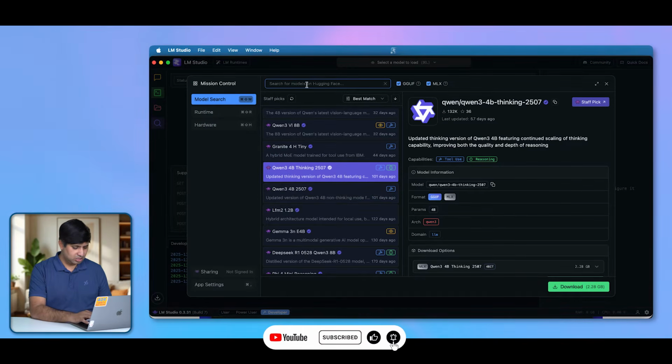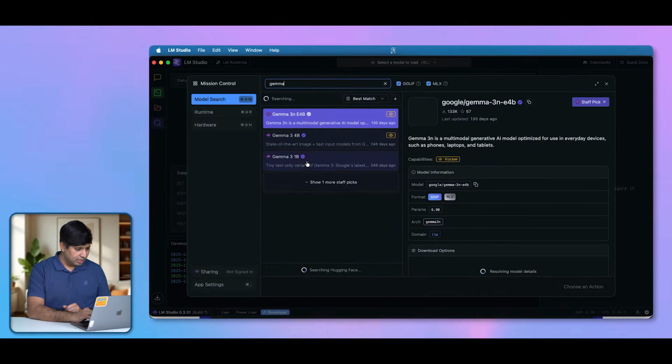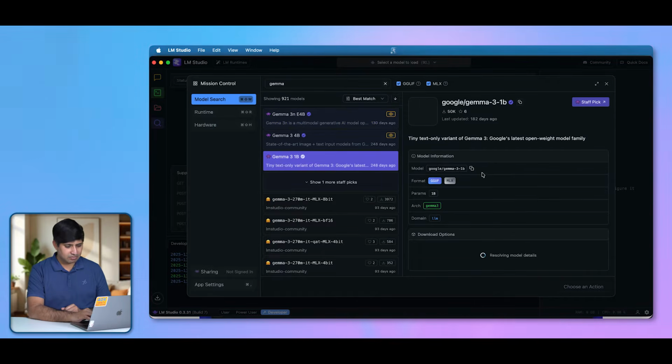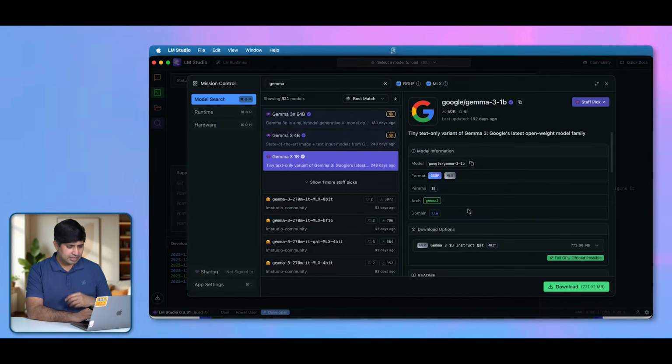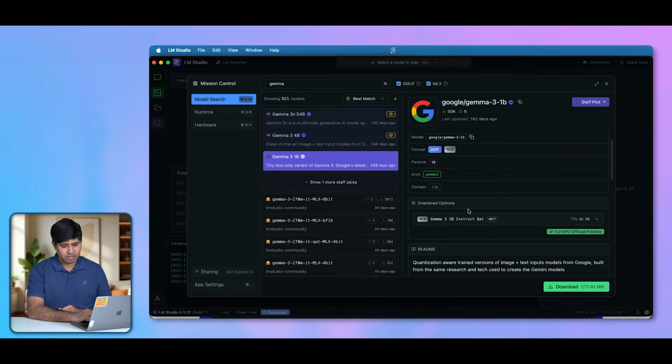So I'm just going to search Gemma. And I know Gemma 3 1B is a very light model. I think it's just 700 MB or something like that. And it's provided by Google, so it's good enough. Now you see that this model is 771.86 MB in size, so we can quickly download it and I can show how it works.